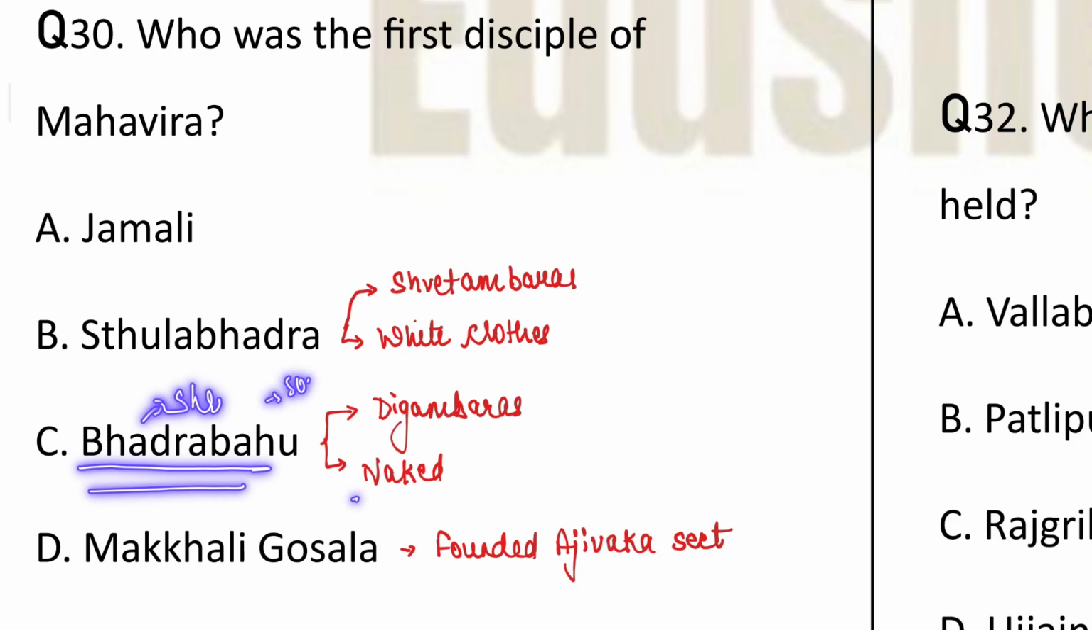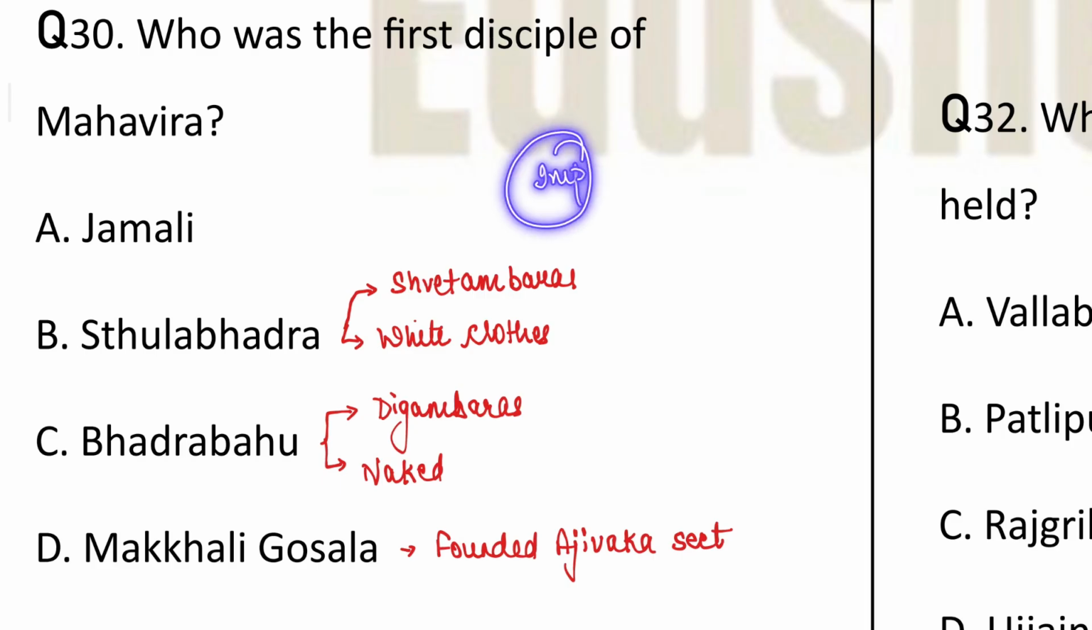Next is Bhadrabahu, those who went to Shravan Belagola, that is southern India. These returned to the Magadh region, and these were naked. Okay, they did not wear any clothes. So these were known as Digambars. They believed that complete nudity is an essential part of the teachings of Mahavira. Okay, now these were the two sects of Jainism, and this is an important thing.